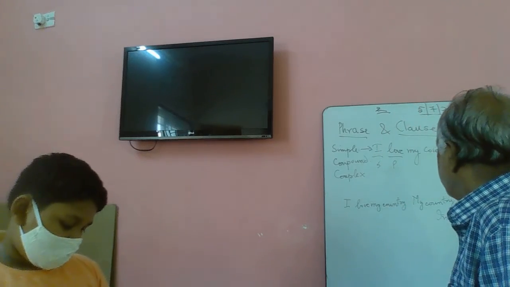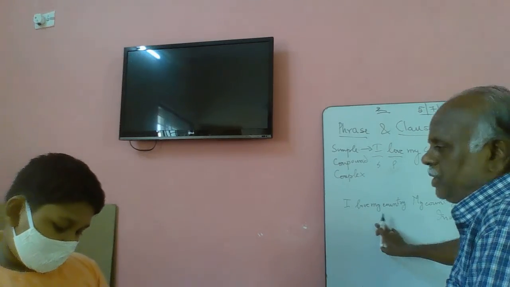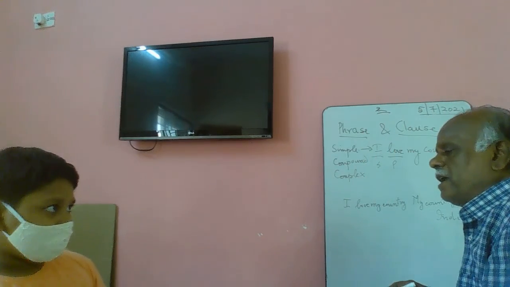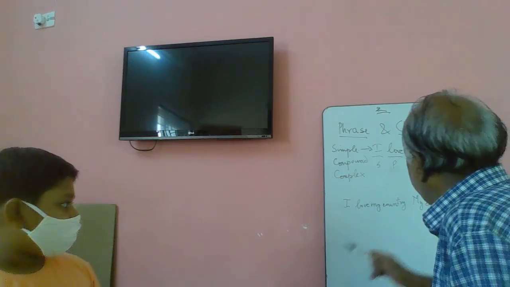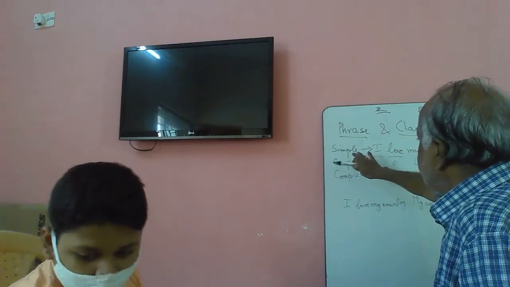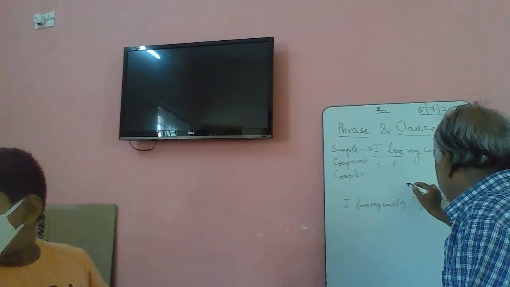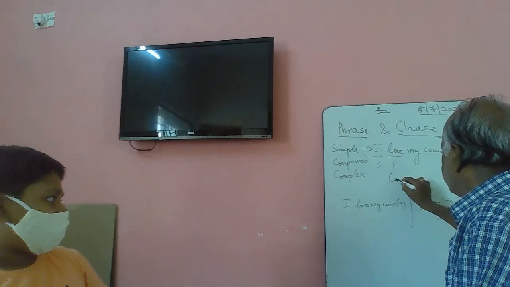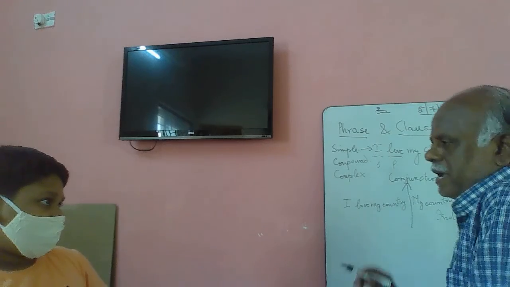Right? Very good. Now what I am going to do is I am going to combine these two. What you are writing, you write afterwards. When you write, you will be able to grasp. You understand? Right after. I will give you time, I will dictate also. Right. I love my country. My country is India. There are two simple sentences. Now I am going to combine these two by using a conjunction. Okay.